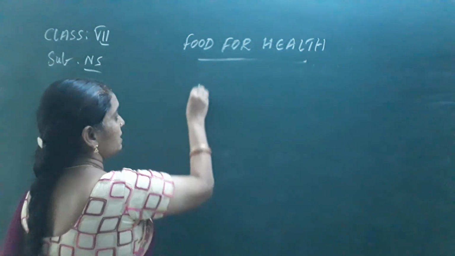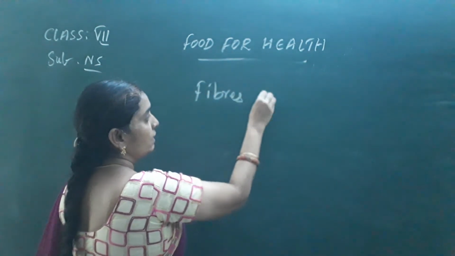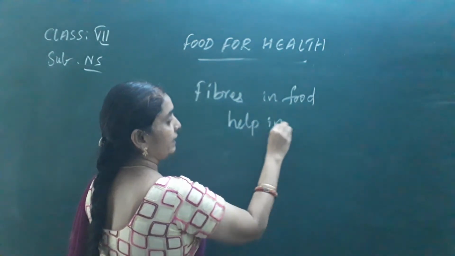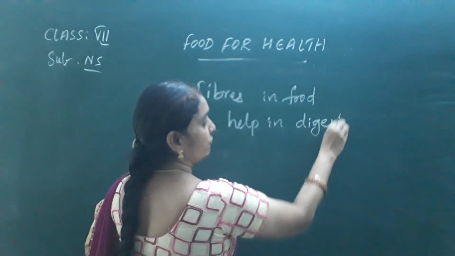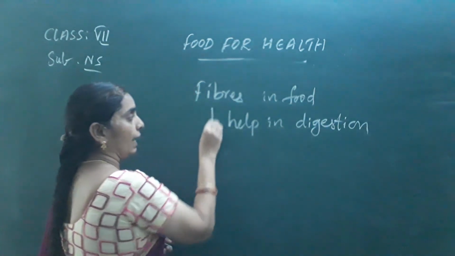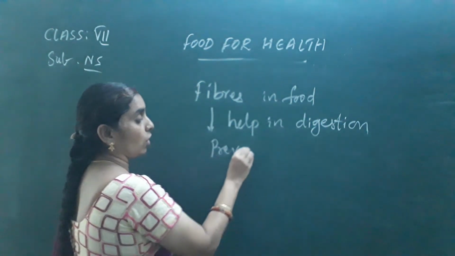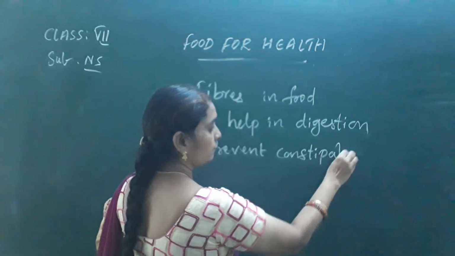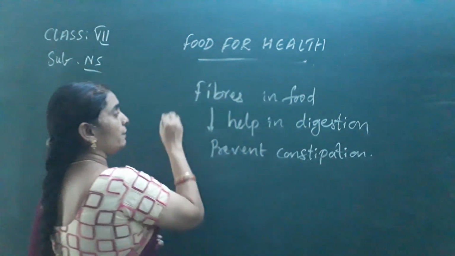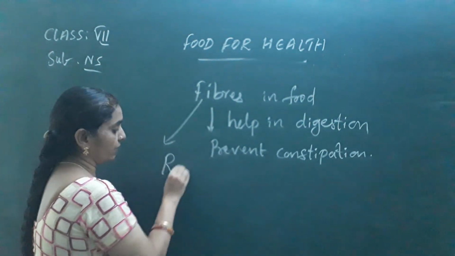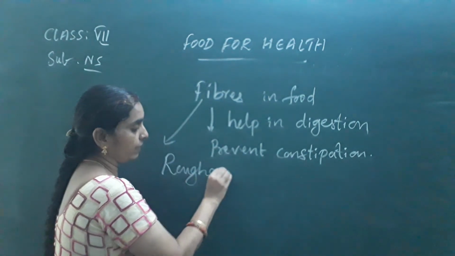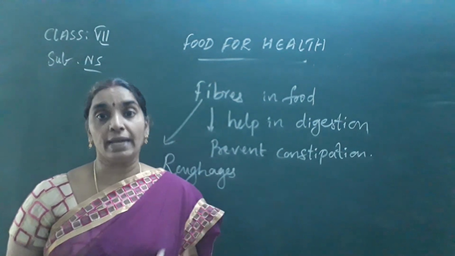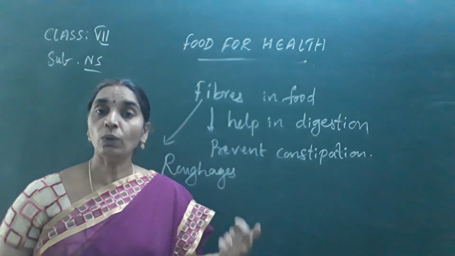So from this we can understand that fibers in food help in digestion and they prevent constipation. What is this constipation? Mostly fibers are also called roughages. Fibers are also called roughages, a kind of carbohydrates which cannot be digested, but they help the food to digest.